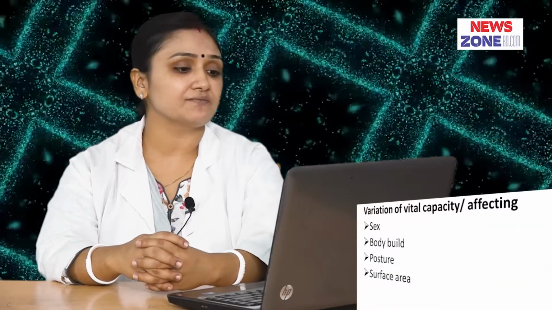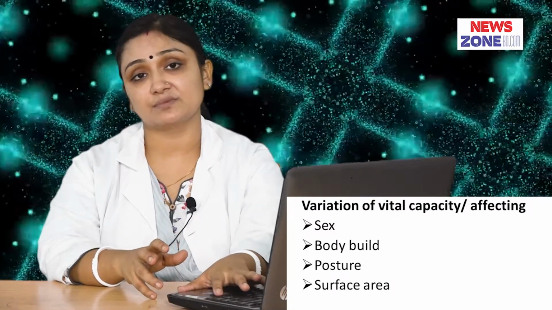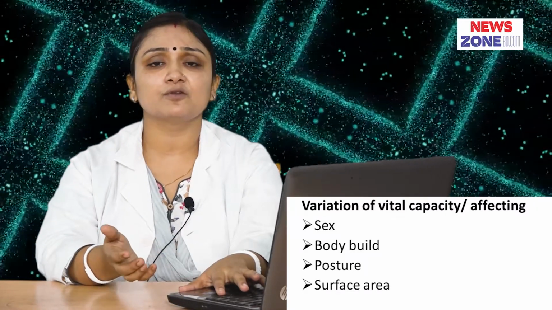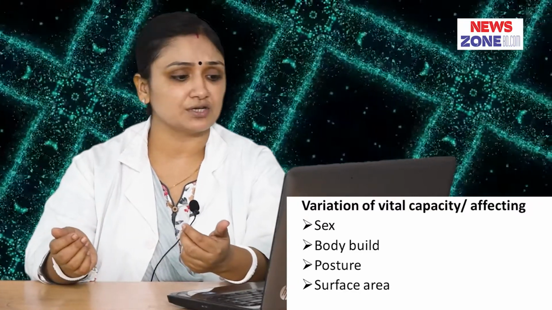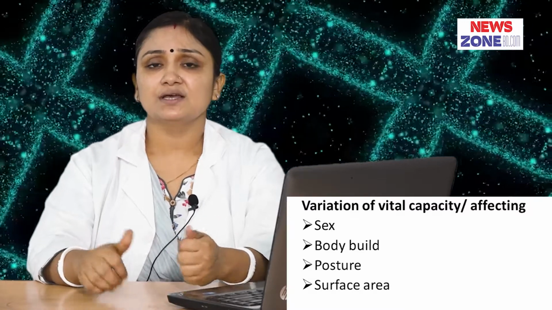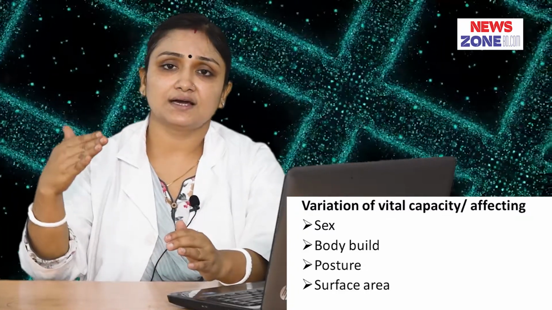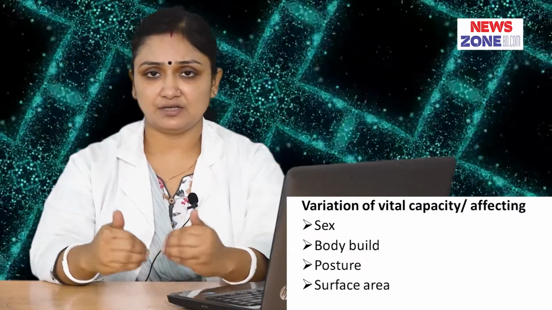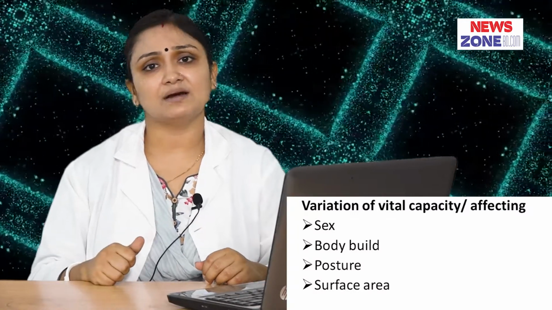I have already told you that the vital capacity may vary. The factors affecting it are sex, body surface area, posture, and body building. According to sex, males have more vital capacity than females because they have more body surface area, so body surface area is also directly proportional. Posture: in the sitting position, the vital capacity is more than in the lying position. In the lying position, the diaphragm pushes upward, so the lung cannot inflate properly. In the sitting position, the diaphragm moves downward, and that increases the vital capacity.